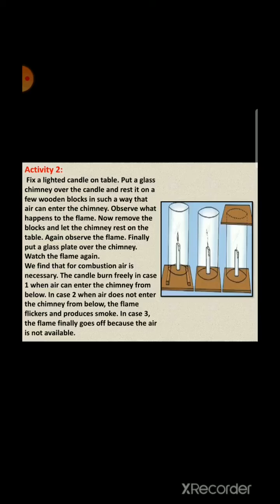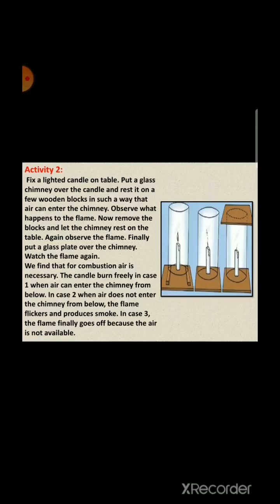The candle burns freely in case 1, when air can enter the chimney from below. In case 2, when air does not enter the chimney from below, the flame flickers and produces, what does it produce? Smoke. In case 3, the flame finally goes off because air is not available. It means the amount of air affects the burning.